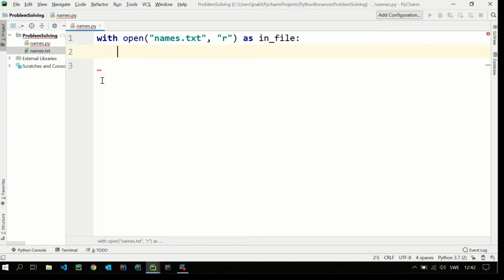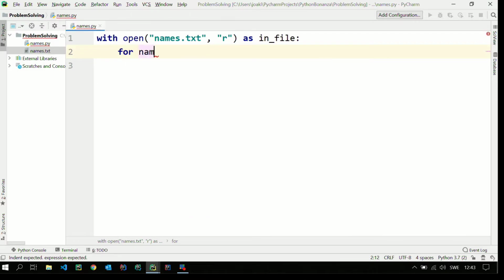Okay, so the next part here is that I just want to go through the file line by line. I can do this in a number of ways. In this case, I need to be careful because if this is a huge file and I try to read the whole file into memory at once, it might not fit. It might be larger than the memory. In this case, it's not. I know that there will be 100,000 names and I will be able to fit that in memory, so I can safely do that. So I will have a for loop here.